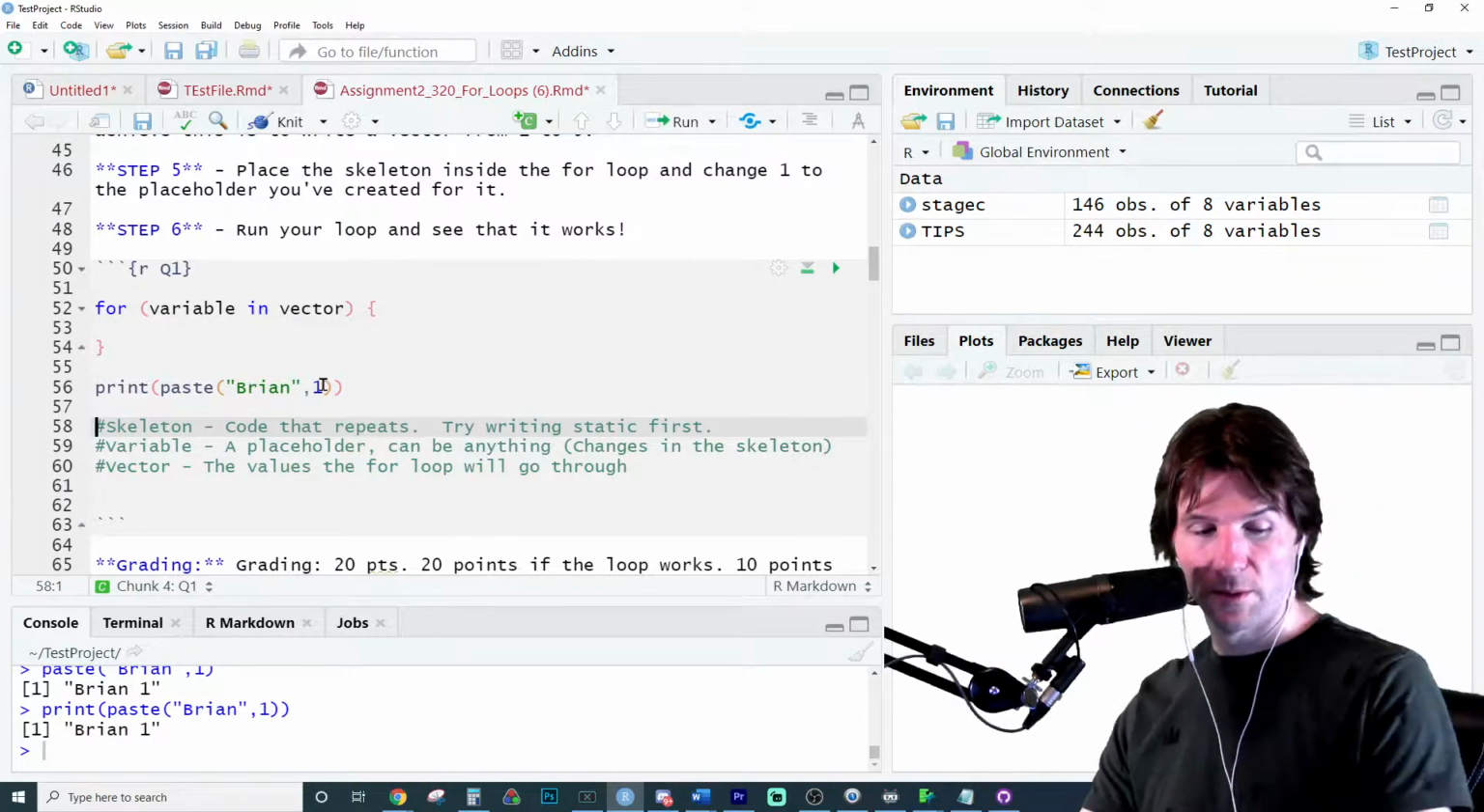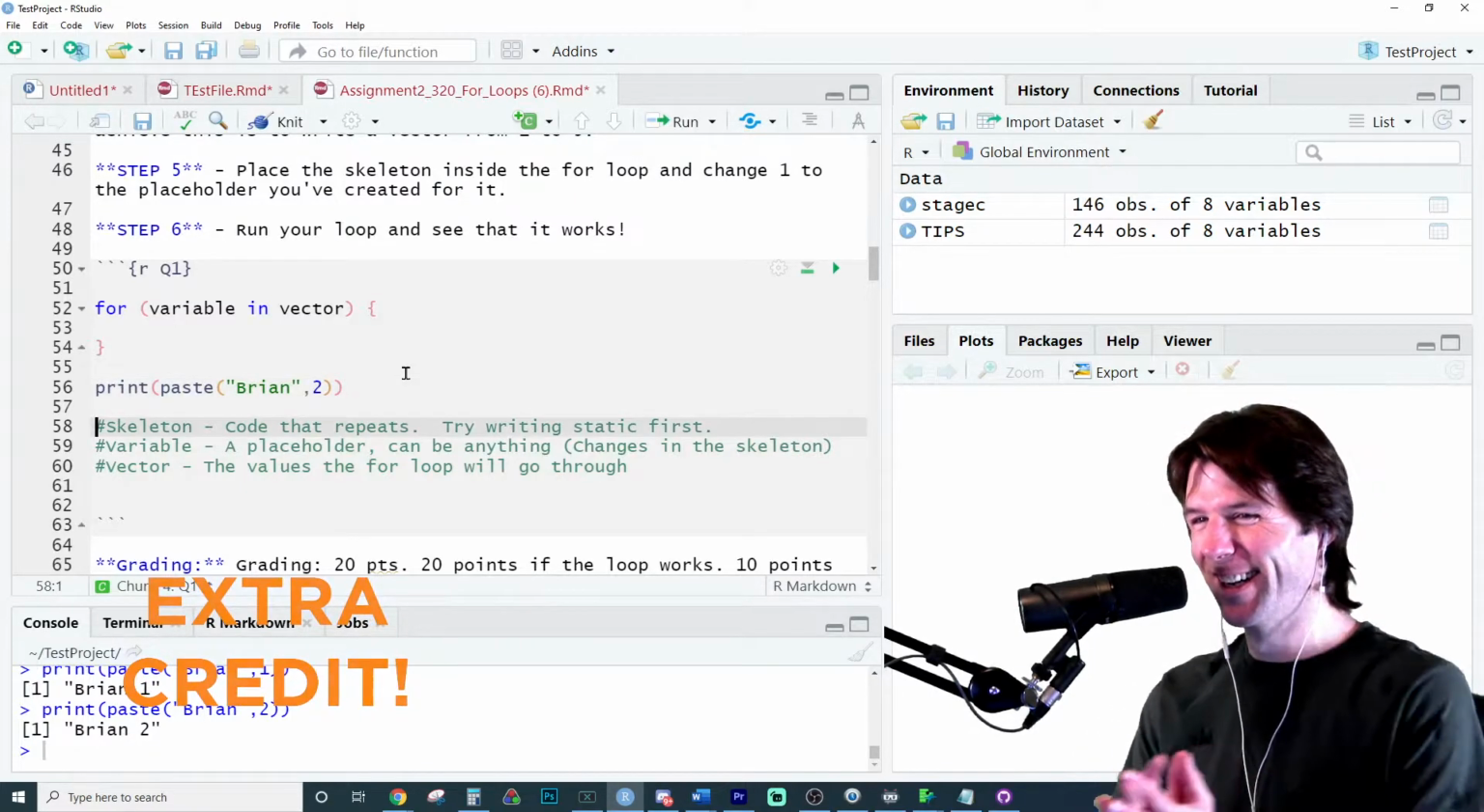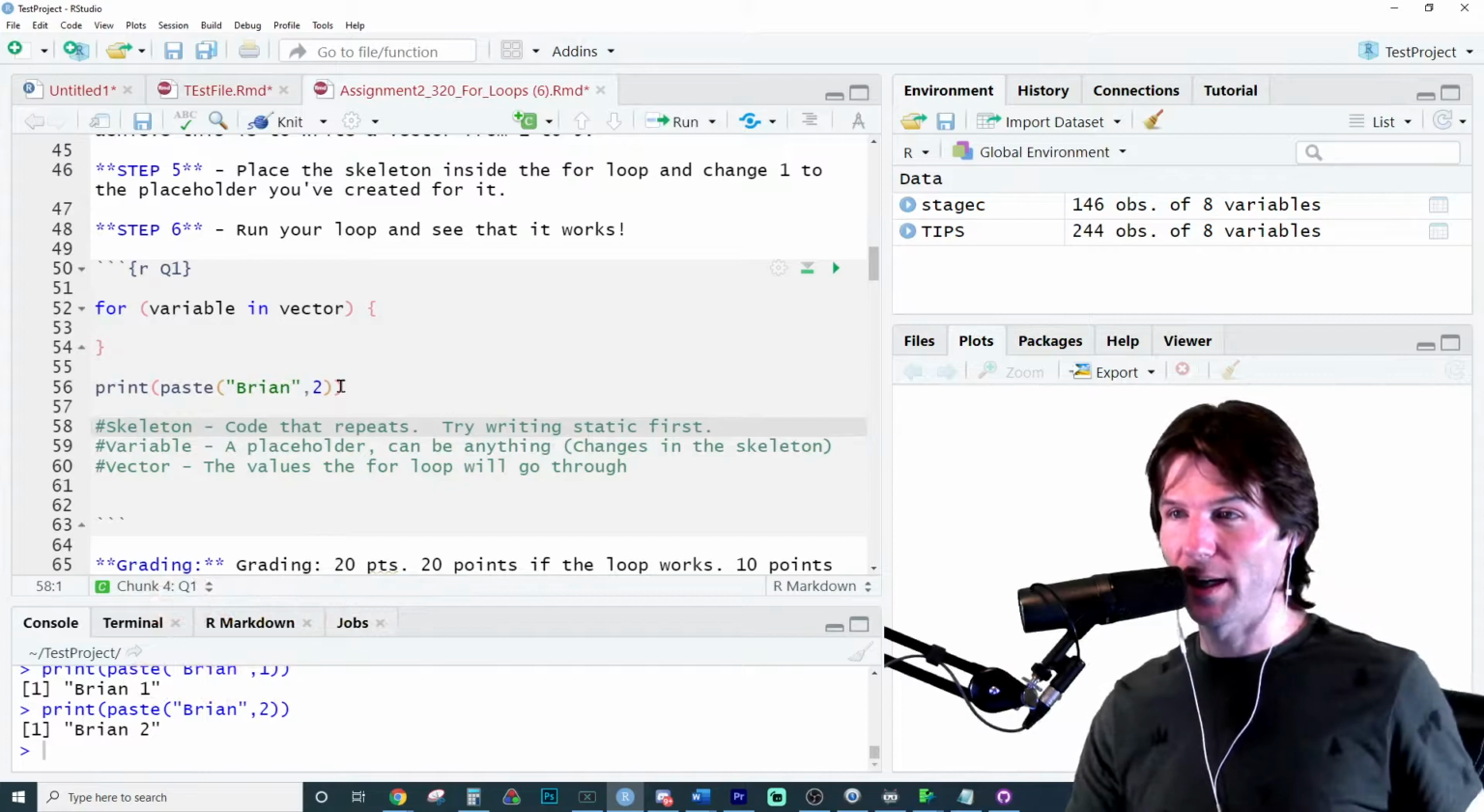And these are steps. Brian 2. Great job right there. More points. Give less answers for the right answer. Less points for the right answer. So it'll print Brian 2, and then it'll print Brian 3.